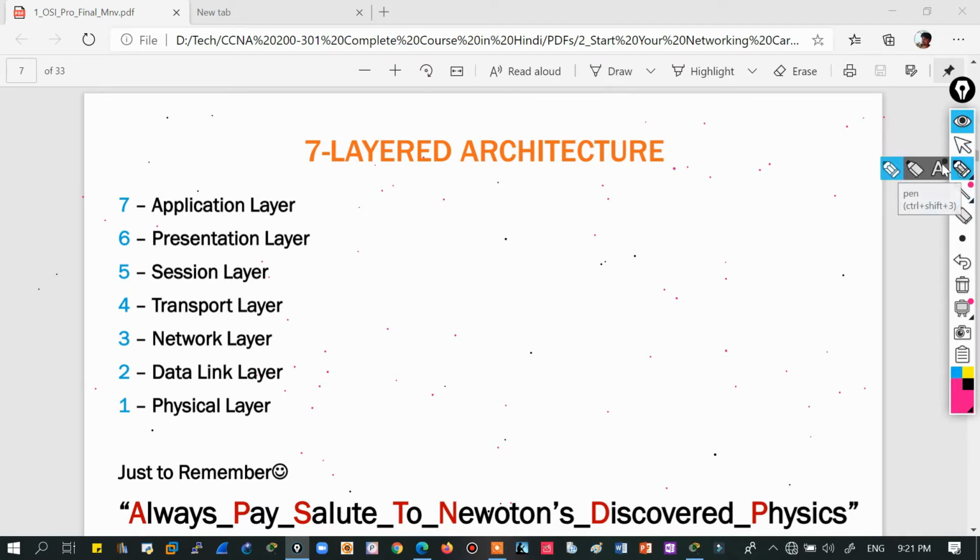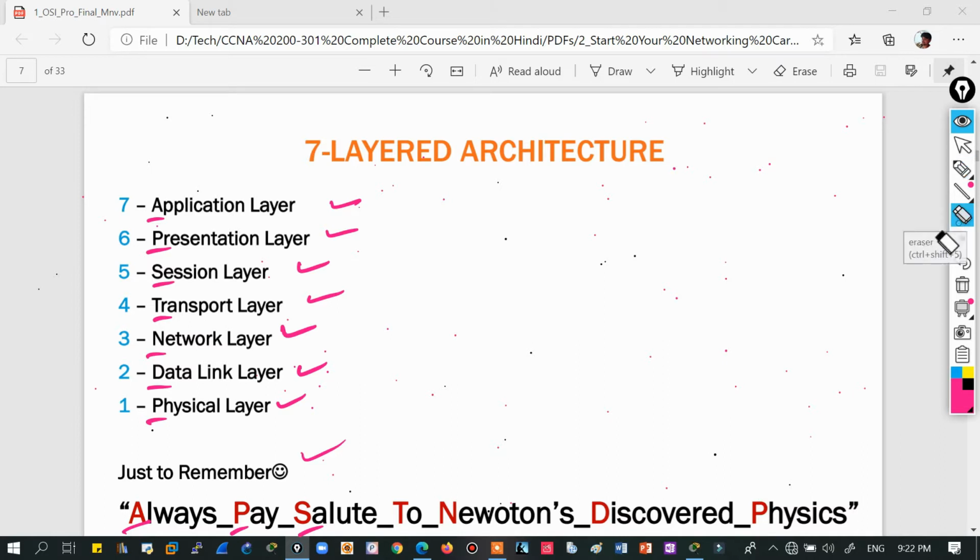There are 7 layers: application, presentation, session, transport, network, data link, and physical layer. For people who are new to networking, to remember these 7 layers, here is an acronym I made for you. A for Always, application; P for Pay, presentation; S for Salute, session. You can understand this easily, I think. So pay attention to this, and if you can remember it otherwise, then that's perfect.